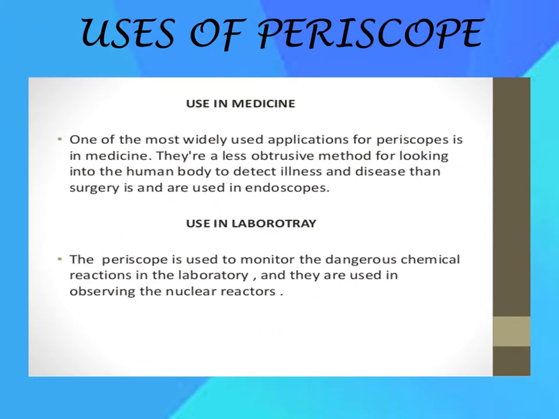Some more uses in the field of medicine. They are used in the method of endoscopy, where an endoscope, which works on the principle of periscope only, is inserted into the human body to detect illness and diseases in place of surgery. Then the second use is in labs. The periscope is used to monitor dangerous chemical reactions in the laboratory, as they are used in observing nuclear reactors also.